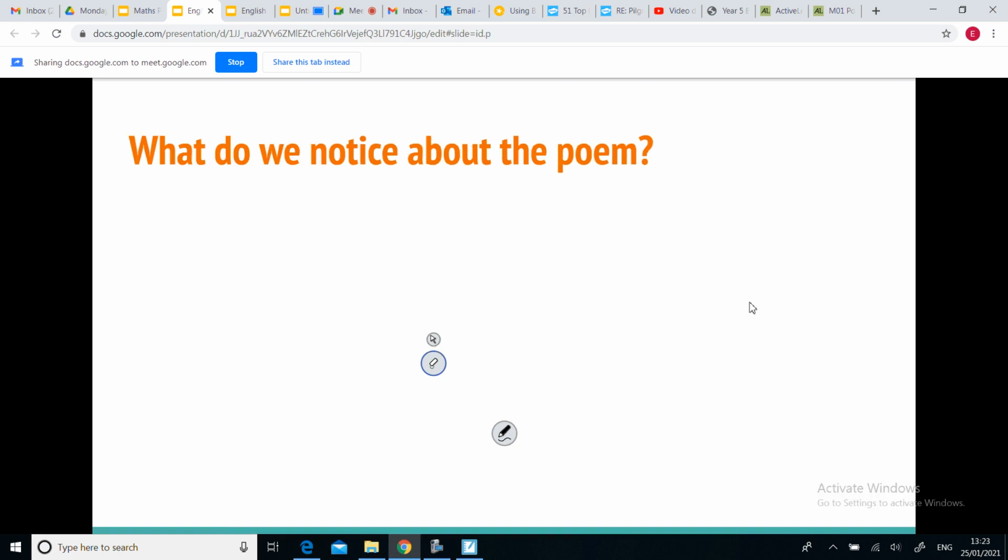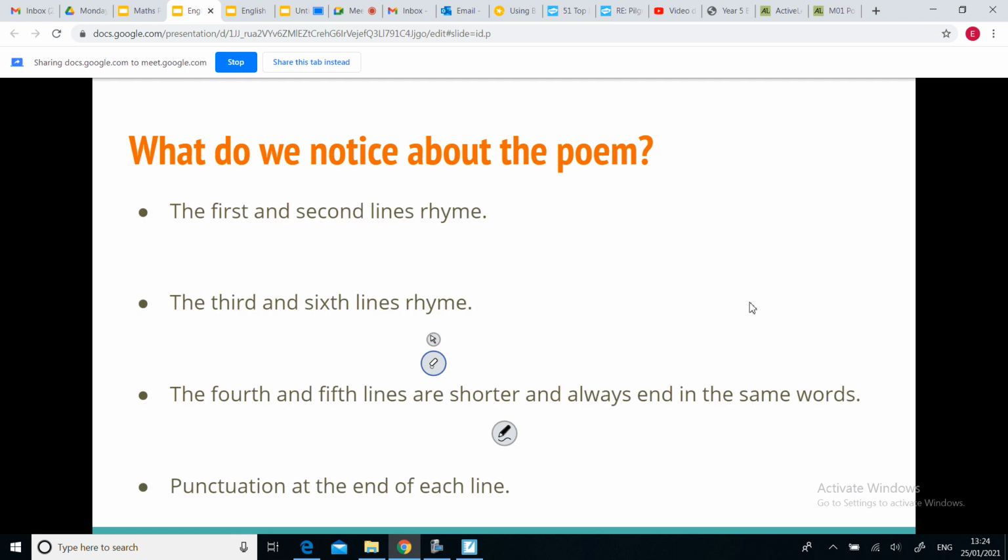Okay, so you should have had a little look at that and had a little think about what you notice about the poem, what you notice about that verse at least, okay? And you should have maybe jotted down a few ideas of what you think about that. So I've written down a couple of things here. What I've noticed is that the first and second lines rhyme. Okay, so in every single verse in the poem, the first line and the second line always rhyme.